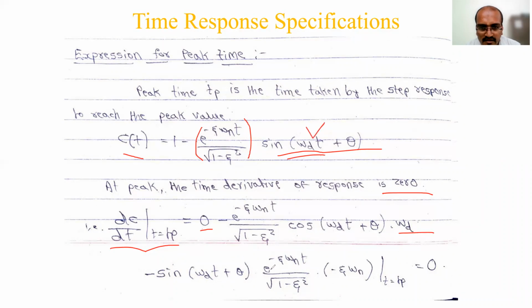So it will be giving e to the power minus zeta omega n t divided by square root of 1 minus zeta square, and the coefficient of t is only zeta omega n, so minus zeta omega n is taken here. This should be equated to 0. The differentiation, whatever you have done, should be equated to 0. Then you have to substitute wherever t is there, tp you have to make in the next step. Also, there are some things common here.